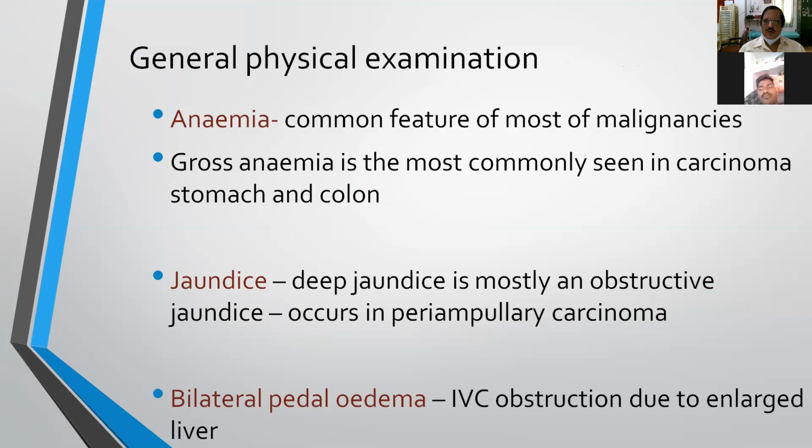So these are the two organs that lead to anemia, particularly because of slow bleeding that leads to gross anemia. And jaundice, deep jaundice, is mostly in favor of obstructive jaundice, and most commonly seen in periampullary carcinoma of the pancreas. And bilateral pedal edema because of the obstruction of the inferior vena cava, that is because of the hepatomegaly, that is multiple secondaries in the liver causing IVC obstruction leading to bilateral pedal edema.